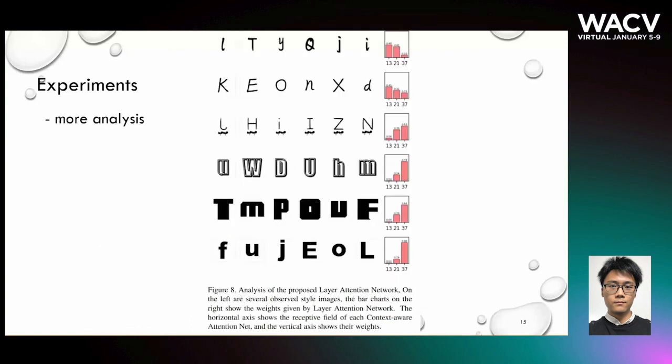For further analysis of the proposed model, we visualize the weights given by the layer attention network. It is observed that when processing handwritten fonts, our model tends to observe local features, while when processing printing fonts or artistic fonts, our model tends to focus on global features.